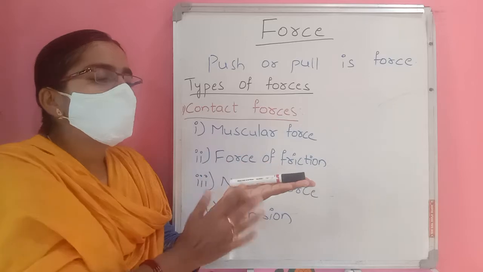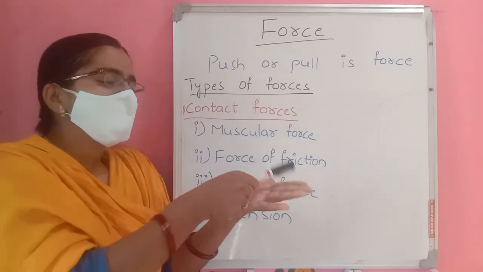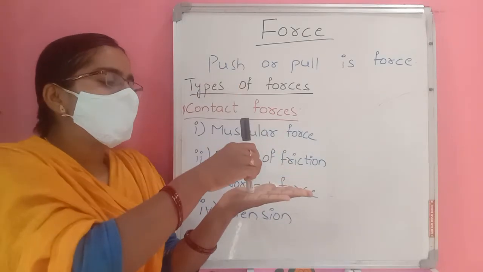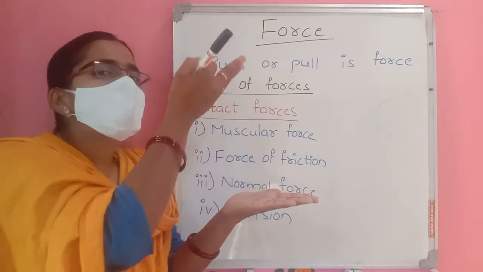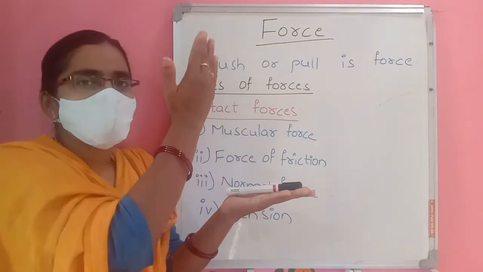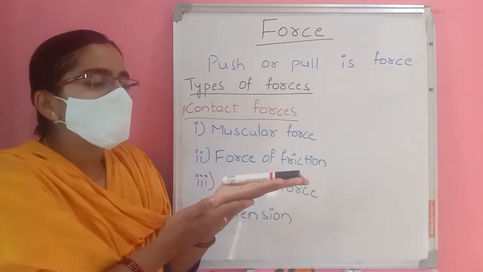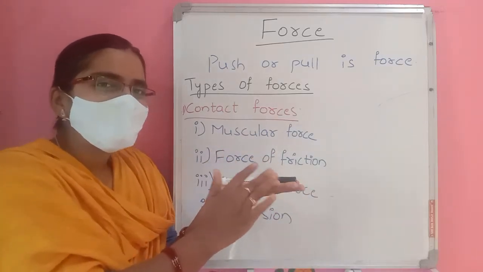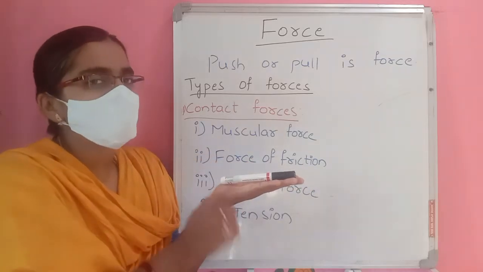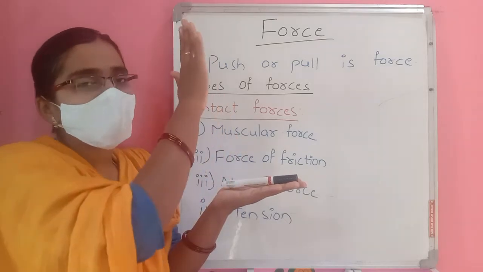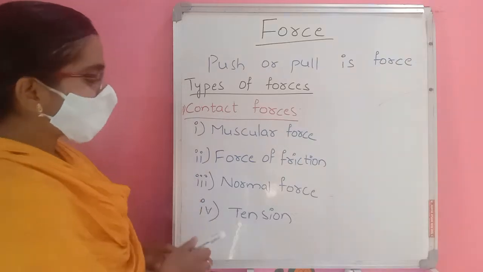Simply, we know in light or in sound that if for a plane you draw a perpendicular line, that is called as normal. So the force which is acting in normal direction is called as normal force. Simply the force applied by my palm or a table on this pen is called as normal force, opposite to gravitational force. This normal force is in upside direction, which is simply opposite to gravitational force.